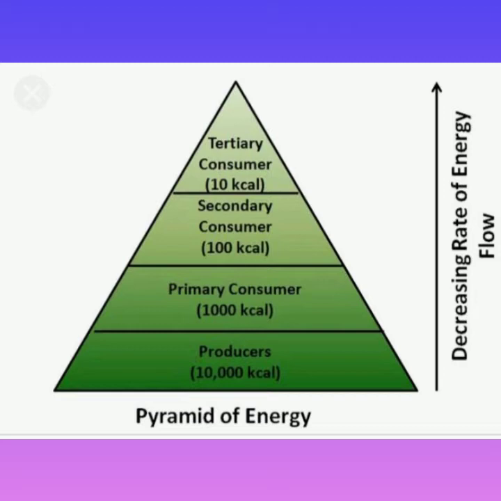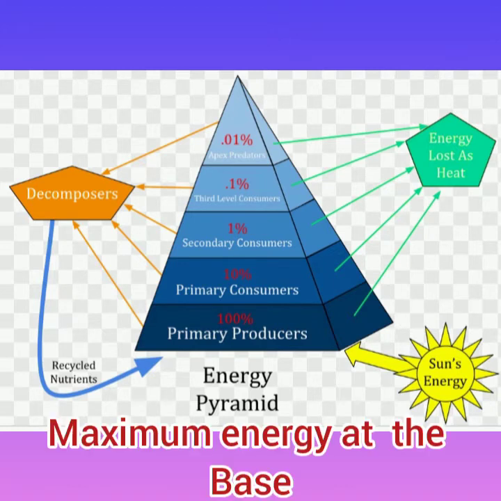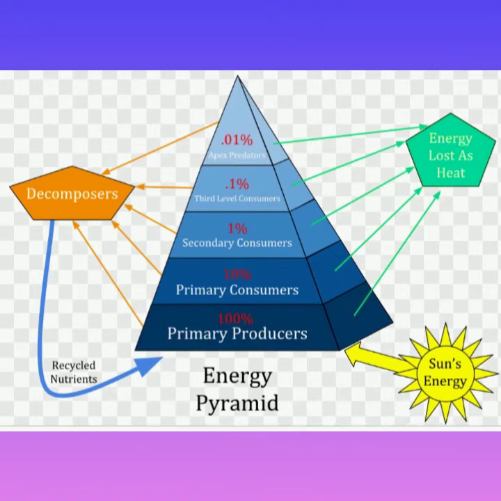Because there is a law called the 10% law, where only 10% of the energy is stored in each trophic level, and the rest is used in other biological activities such as respiration, reproduction, etc. That is why the producer at the base level gets maximum energy, whereas the consumer at the apex or the top gets the least energy.